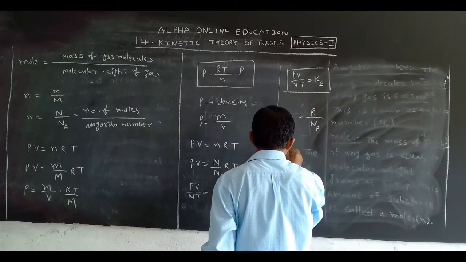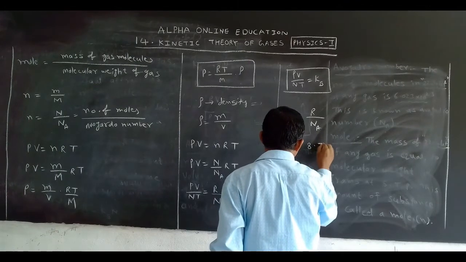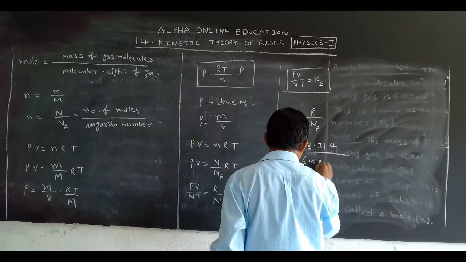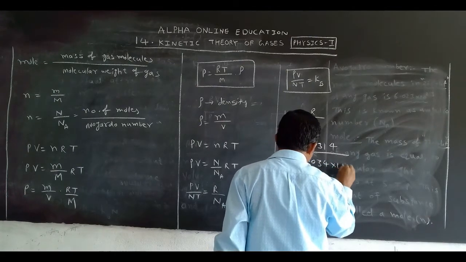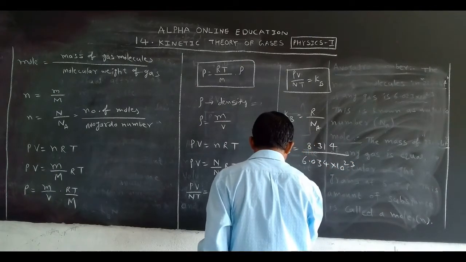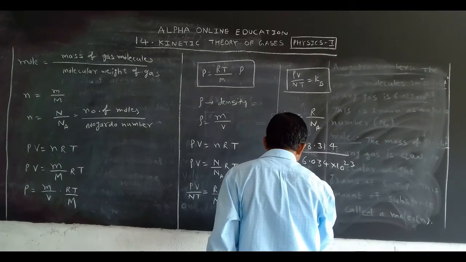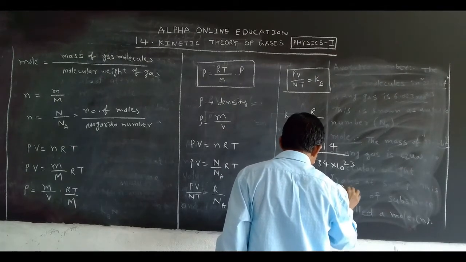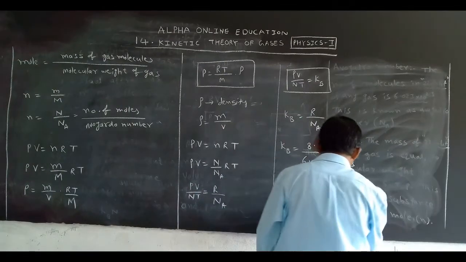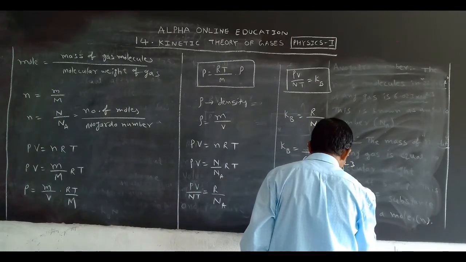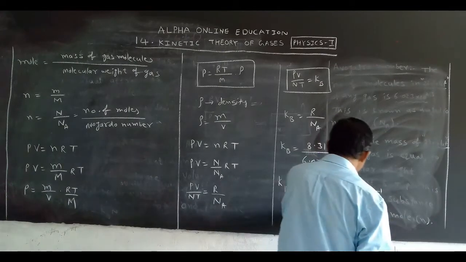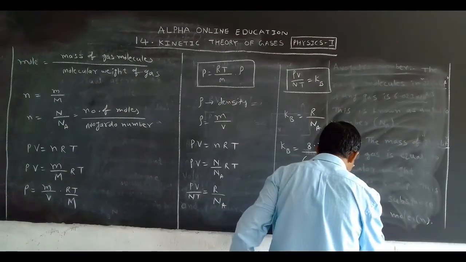Capital R is equal to 8.314, and Avogadro number 6.023 into 10 to the power of 23. If we substitute that, we get 1.38 into 10 to the power of minus 23 joule per kelvin.